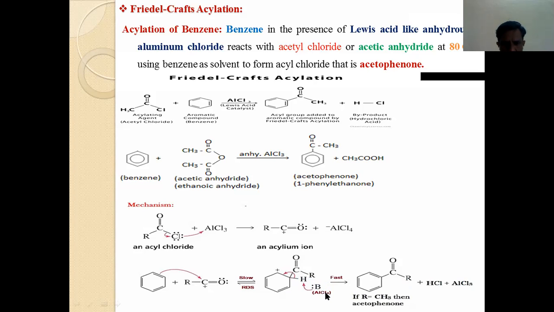H from this one, one Cl from this one, HCl as a byproduct, and AlCl3 is also a byproduct. So benzene reacts with the acylium ion in the slow, rate-determining step, forming an arenium complex or arenium ion. Second, abstraction of a proton is a very fast step, not rate determining, and forms the acylated compound. If R is equal to CH3, then it is called acetophenone or 1-phenylethanone as the major product.